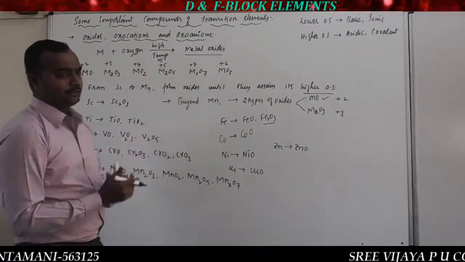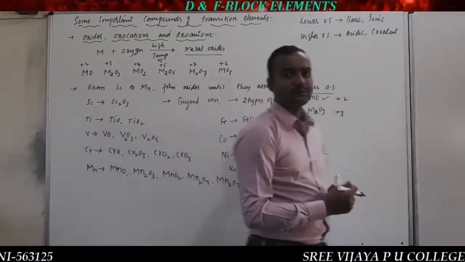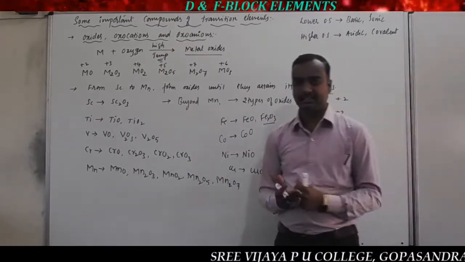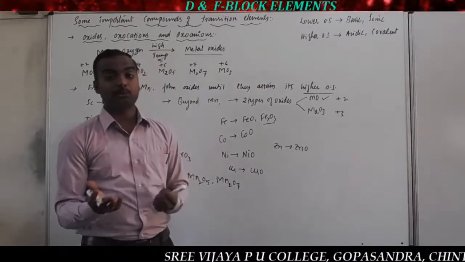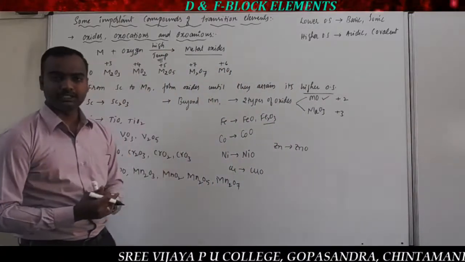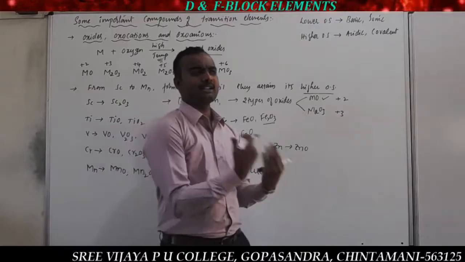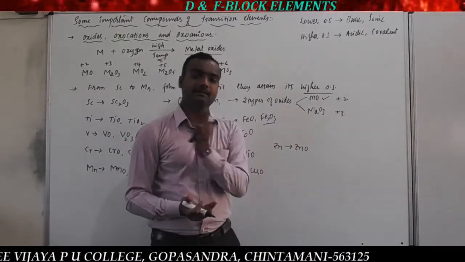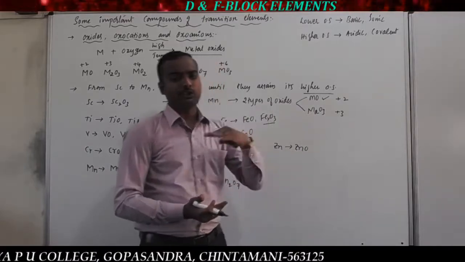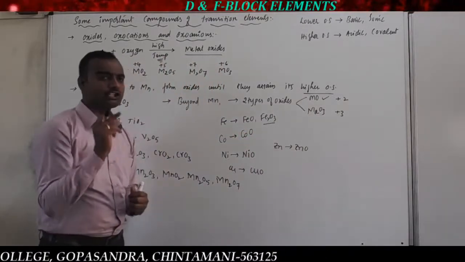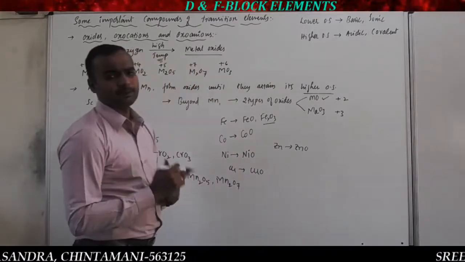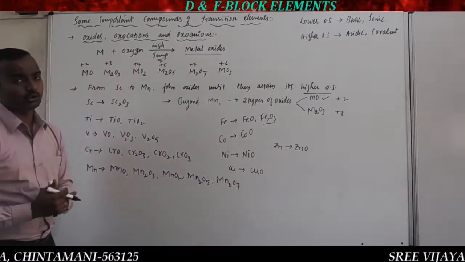So in competitive exams, questions come such as: among the following oxides which is basic, among the following oxides which is acidic, or among the following oxides which is amphoteric. So what is the meaning of amphoteric? Amphoteric is nothing but that which behaves as acidic as well as basic, that is, it reacts with the acid as well as the base. It must react with both, so definitely it shows acidic character as well as basic character. These types of oxides are called amphoteric oxides.